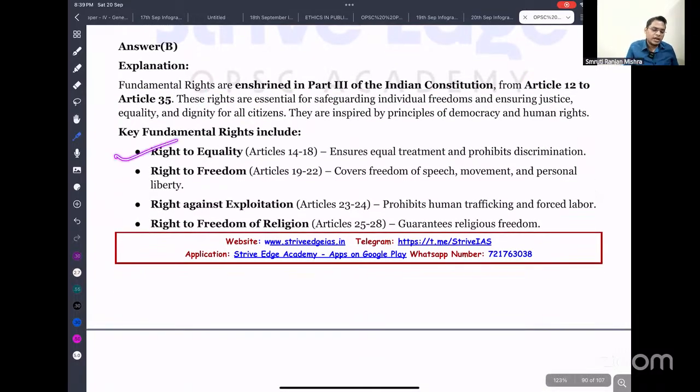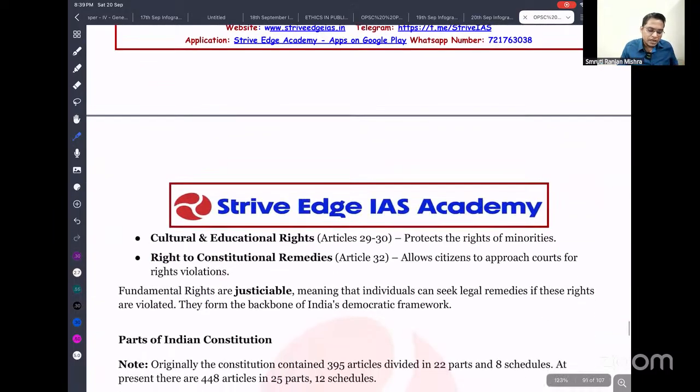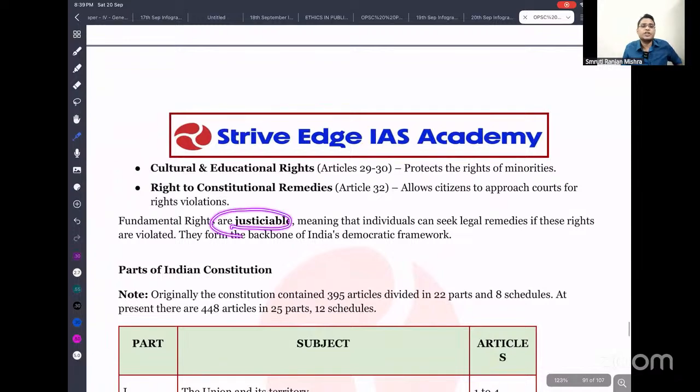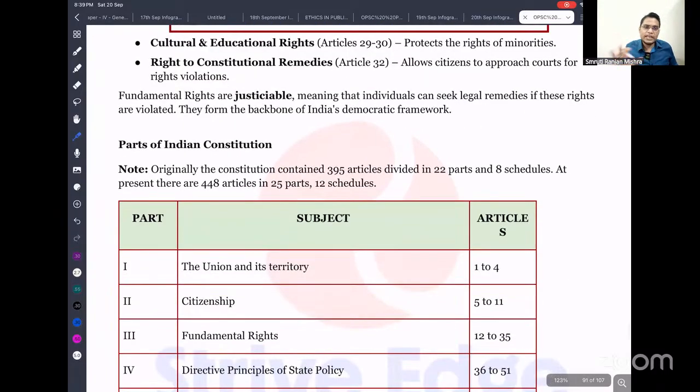Currently we have the right to equality, right to freedom, right against exploitation, right to freedom of religion, cultural and educational rights, and the right to constitutional remedies. And fundamental rights are justiciable. That means in case your fundamental right is violated, you can directly go to the Supreme Court and file a case there. So this is already given, but what OPSC or UPSC can ask is which part contains what, in future also.